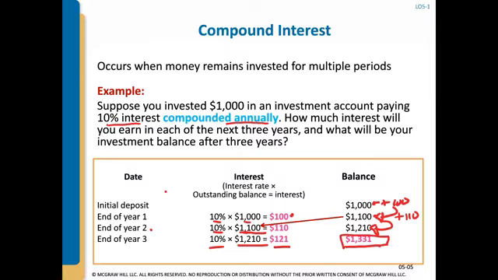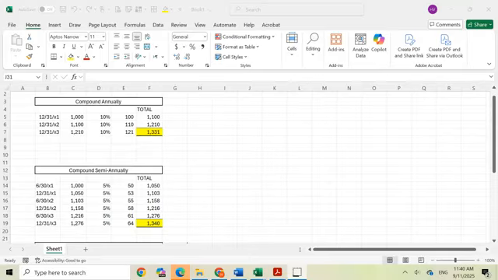$1,331. Let's look at the difference between when interest compounds annually, which means once a year, versus more than just once a year.